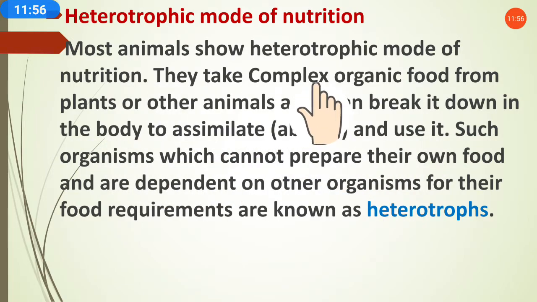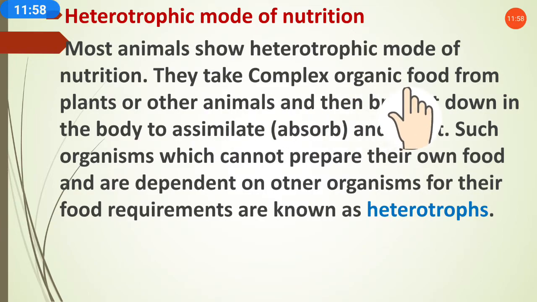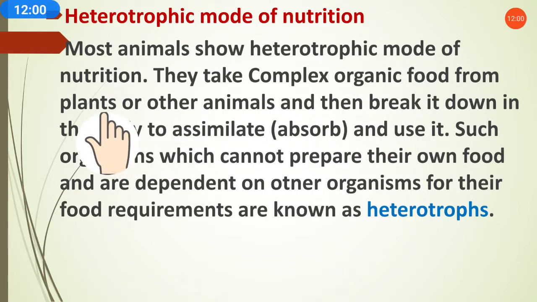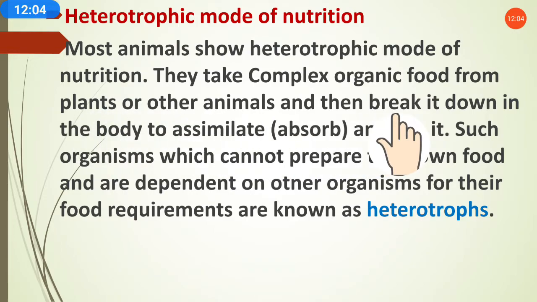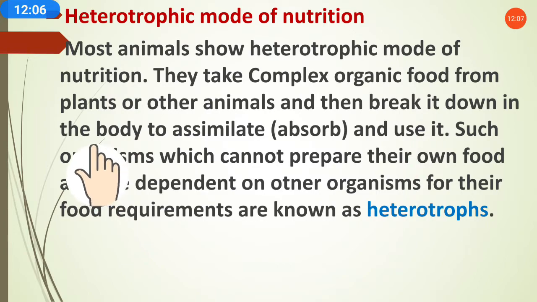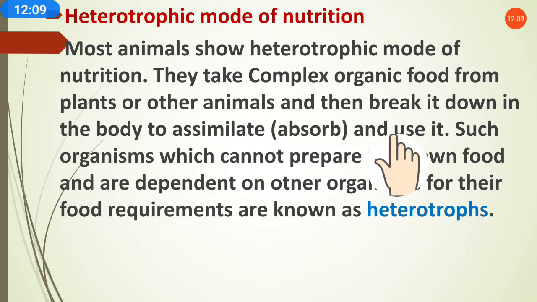It means animals mostly use complex organic food. They eat plants or other animals, and this food they break down in their body to absorb it and use it to get energy in their body.